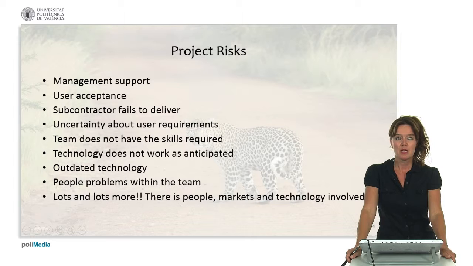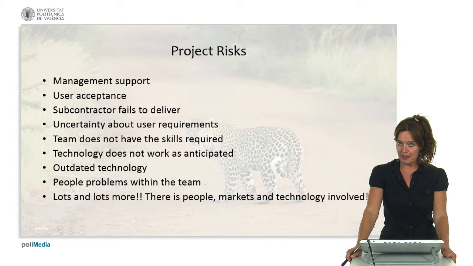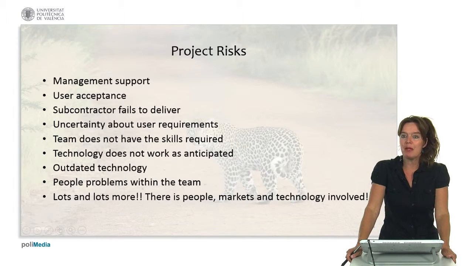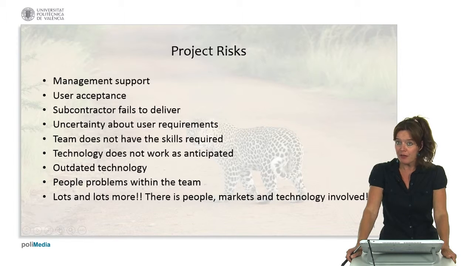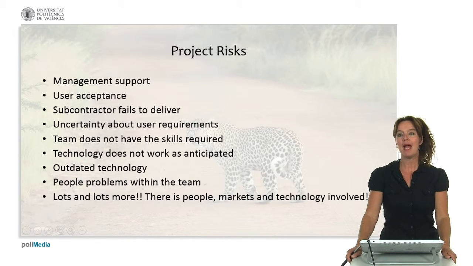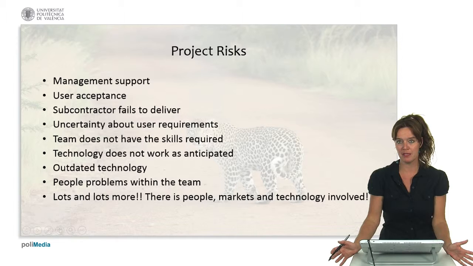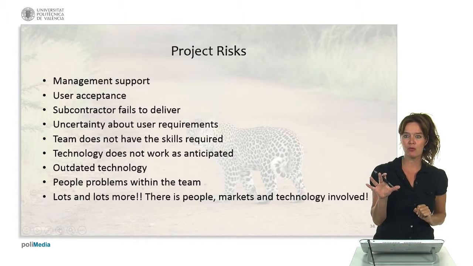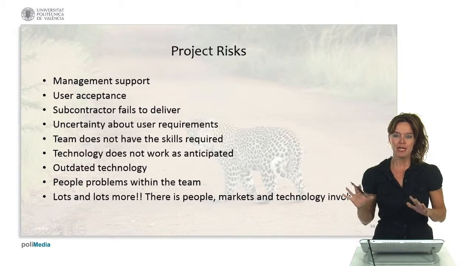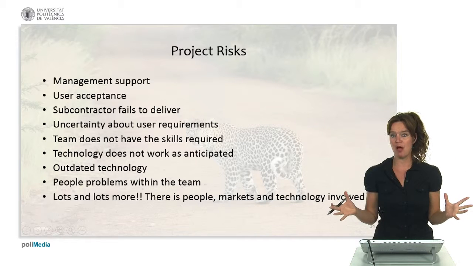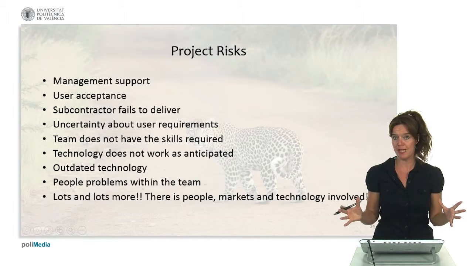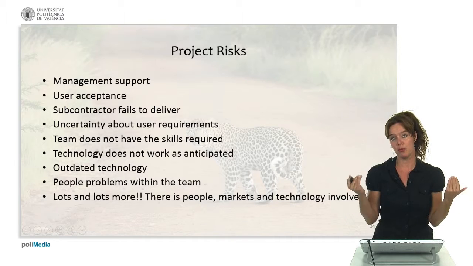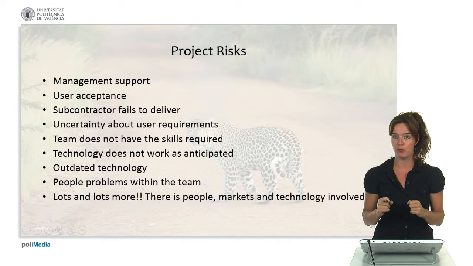The technology might not work as we anticipated. Or technology may be outdated. It might change while we are executing the project. And we can have people problems within the team. And lots more project risks, because you can imagine there's people involved, there's markets involved, and there's technology involved. And all these three things can amount to all kinds of risks that we have to take into account and we have to list while we do our risk workshop.